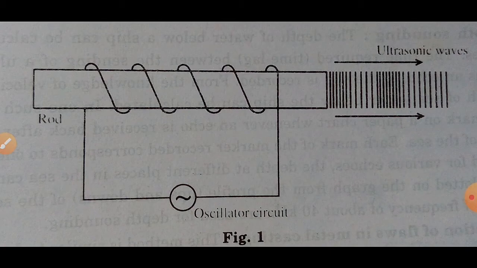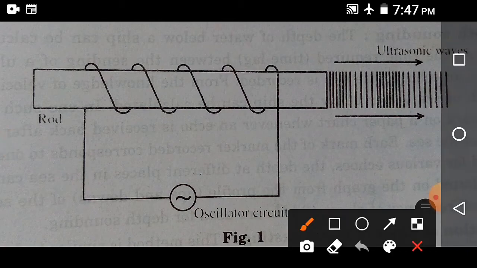Here in the figure, this is a metal rod and it is placed along the axis of a coil. The coil in turn is connected to an oscillator circuit shown over here, and this oscillator circuit produces alternating current which passes through the coil.